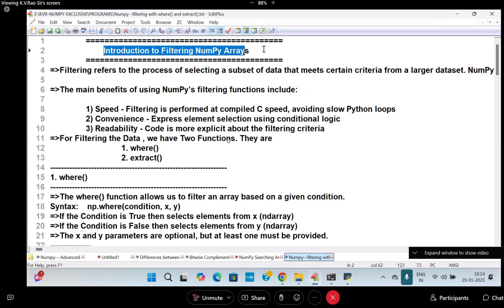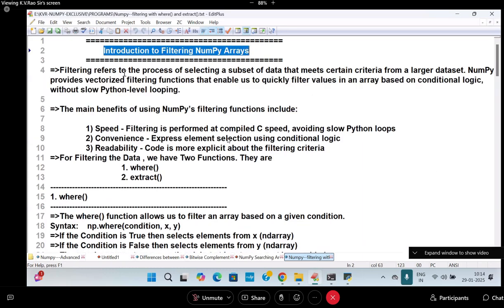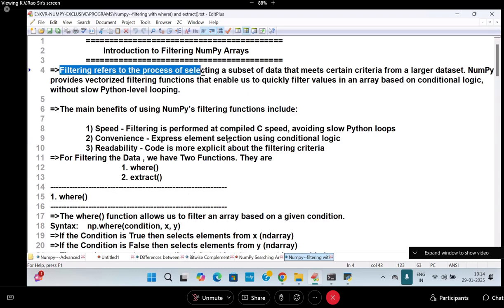Introduction to filtering the data. Filtering refers to what? The process of selecting a subset of data that meets a certain condition or criteria, where the larger data set is present. I have thousands and lakhs of values available. I want to get some subset of values. So I will go for which concept? Filtering.